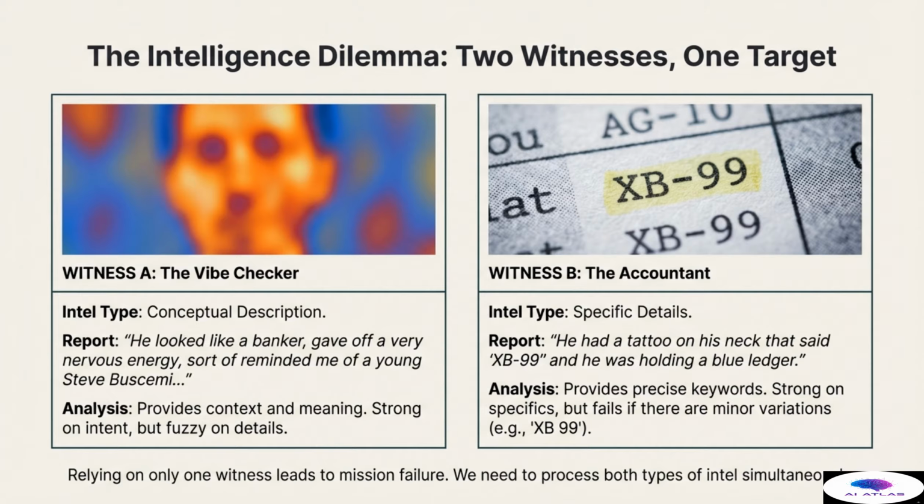Our second witness is Witness B, the accountant, who delivers specific details. Their report is concrete. He had a tattoo on his neck that said XB99, and he was holding a blue ledger. This provides precise keywords. The accountant is strong on specifics, but if the target had written XB-99 instead of XB99, the accountant would miss it. Relying on only one witness inevitably leads to mission failure, either due to missing context or missing a precise match. Therefore, we must deploy protocols designed to process both types of intelligence simultaneously and efficiently.